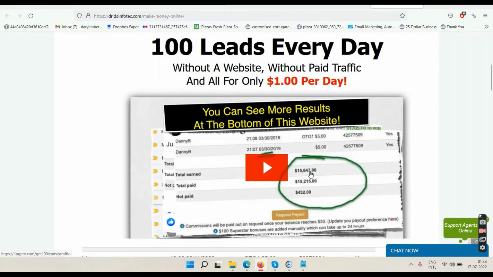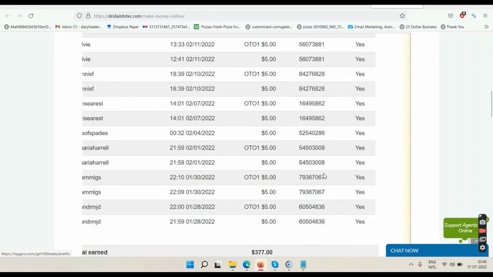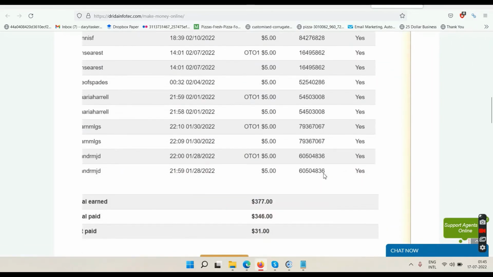So here are the proofs. You can see they have made 15,000 plus with the system. I have made 377 so far, and when I am recording this video, you might be watching this video on my YouTube channel, but this data will change because this is a recurring commission. Okay, so these numbers keep adding every month, and this number will change. I don't know when you're watching this video, so whatever numbers you see will be the updated numbers.